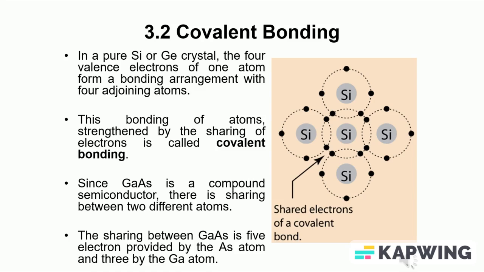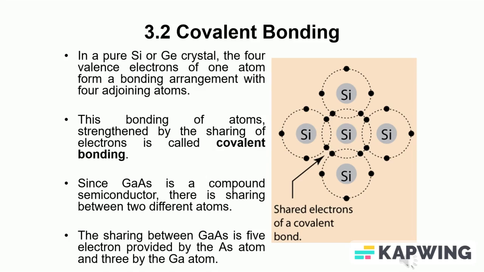In a pure silicon or germanium crystal, the 4 valence electrons of one atom form a bonding arrangement with 4 adjoining atoms. This bonding of atoms, strengthened by the sharing of electrons, is called covalent bonding.